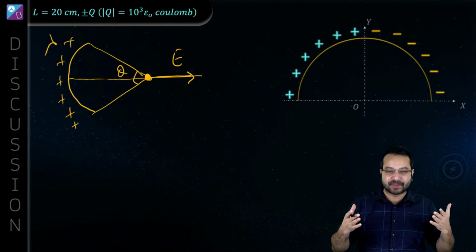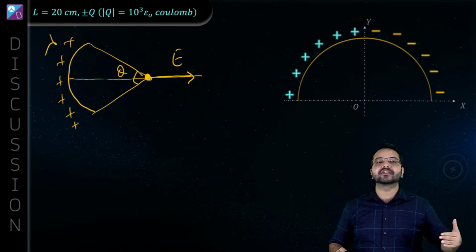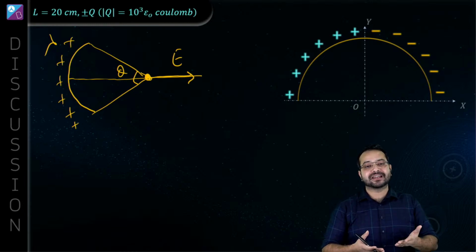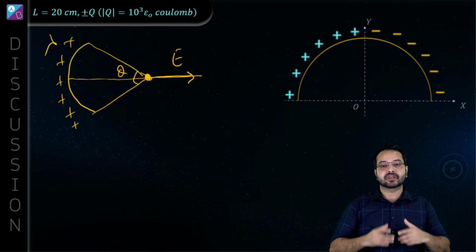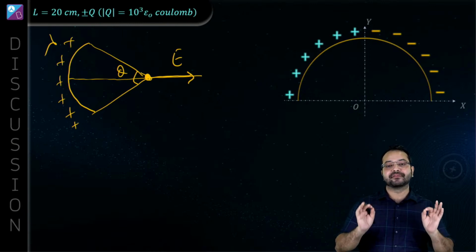I'm sorry, angle bisector, not perpendicular bisector, angle bisector. If it is a positive charge, it is going to be away from the charge. If it is negative charge, it is going to be towards the charge. But it is going to be along the angle bisector. By symmetry, we can very well say that.